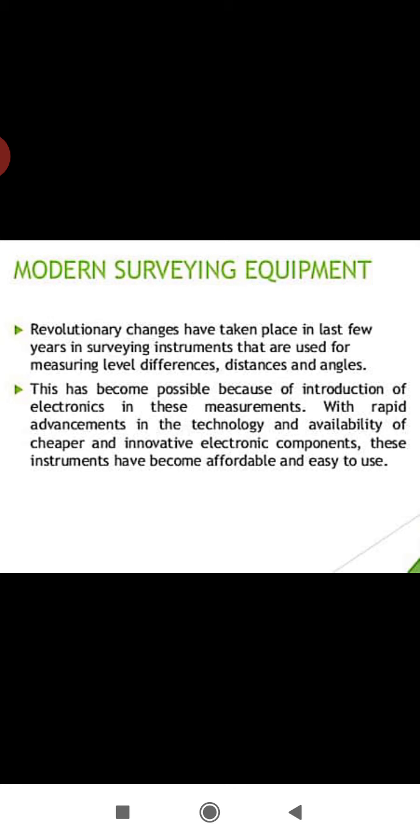Now there is a sequence. See, it has started from chain and tape. Then we used optical wedges, means theodolite, levels, dumpy level, auto level, tachymeter, and then the third stage is electronic distance measurement. Here we are having EDM and we are having total station.